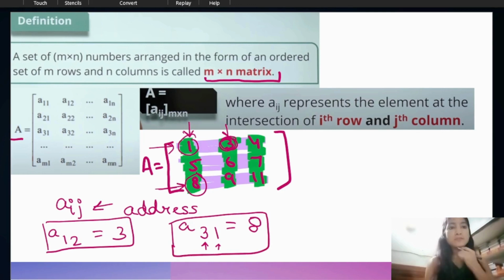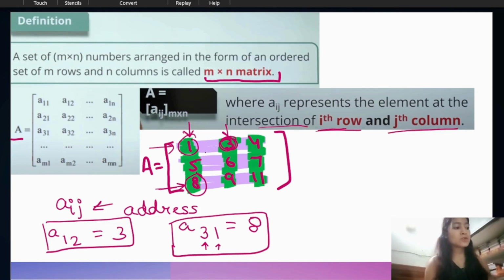In this way we address all the elements. All the numbers inside the matrix are called elements, and we address them in the Aij form, where Aij represents the element at the intersection of the ith row and jth column.